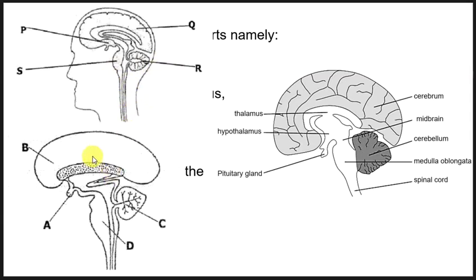Also, you can see the other form in which this brain can be brought in an exam. Still B is the cerebrum. Then this one, A, is the pituitary gland. Then D is still the medulla oblongata. Then C is still the cerebellum, okay. So these are the forms in which this diagram can come, so you can acquaint yourself with these, okay.